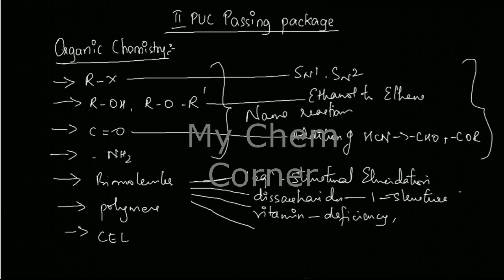Then the last thing that they can ask is on amino acids. They can ask you the definition and give an example of, say, an essential amino acid or a non-essential amino acid. Definitely you have an entire table. They're not going to ask you to draw the structure of the amino acid alanine, or draw the structure of glycine. They're not going to do all of that. They will ask you to write an example. No structures will be asked. They will ask you to write an example of, say, one essential amino acid, one non-essential amino acid. So I would suggest you to go through one example under each category.